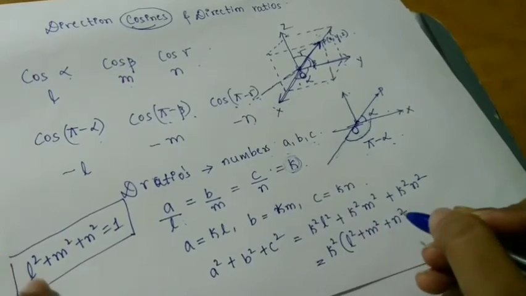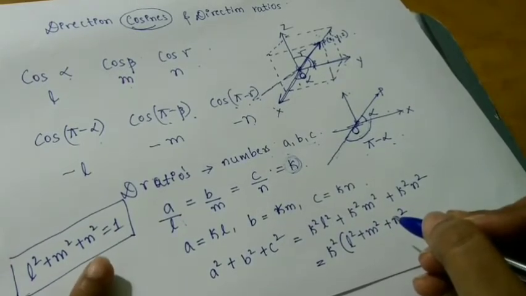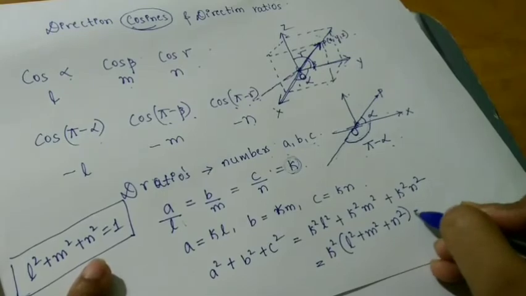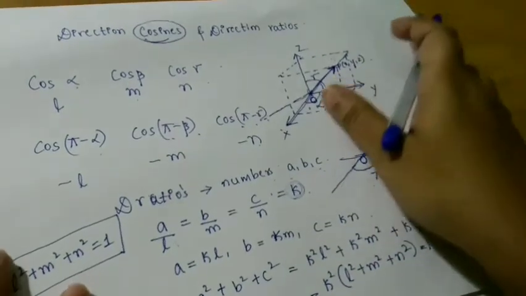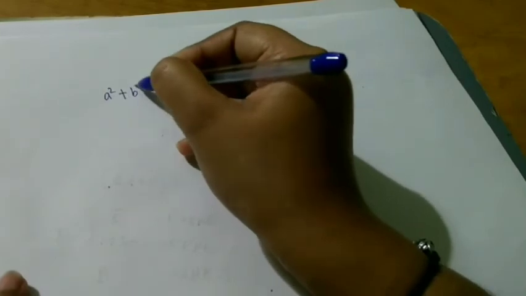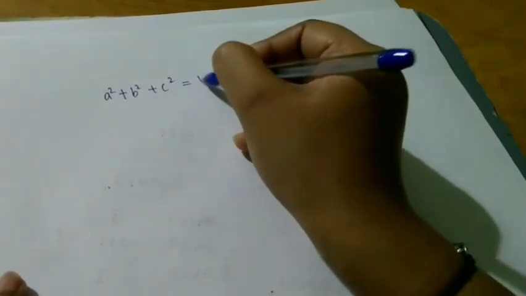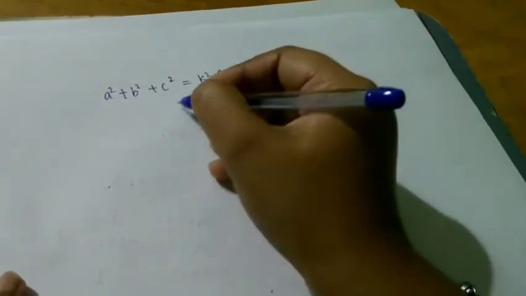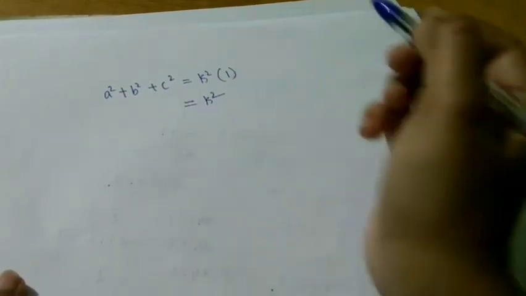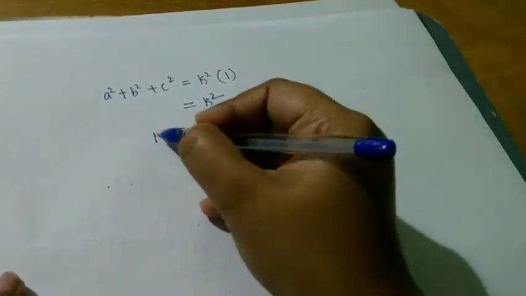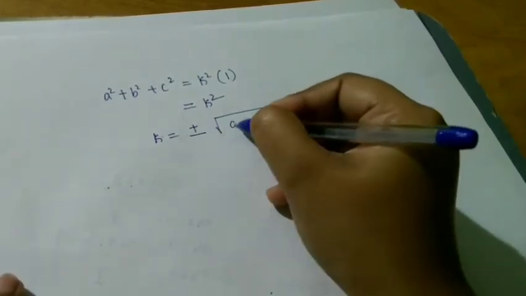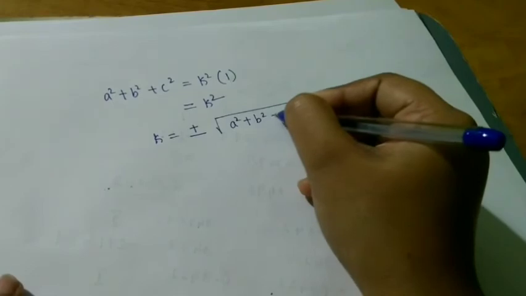So what is L square plus M square plus N square? This identity, this is equal to what? 1. So you get the relation like this. That is what? A square plus B square plus C square is equal to K square into 1. So which is equal to K square. Okay. So K is equal to plus or minus root of A square plus B square plus C square.